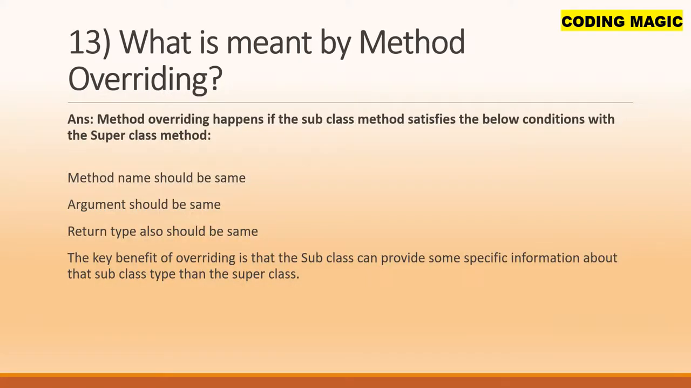So question number 13, what is meant by method overriding? Method overriding happens if the subclass method satisfies the below conditions with the superclass method. Method name should be the same, arguments should be the same, return type also should be the same. The key benefit of overriding is that the subclass can provide some specific information about that subclass type than the superclass.